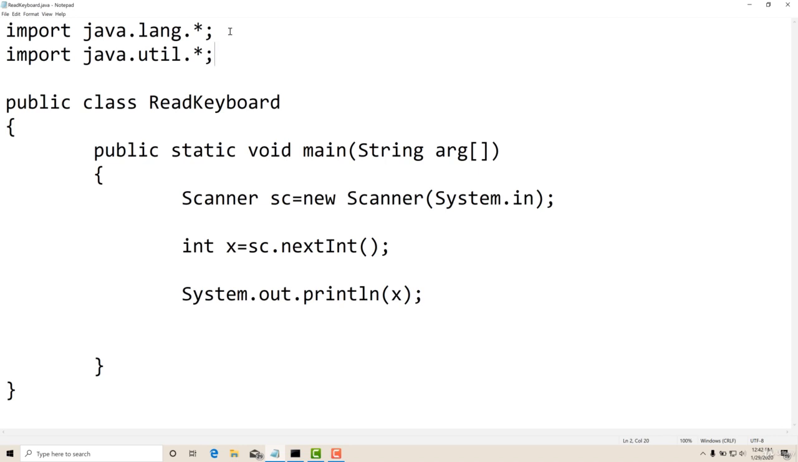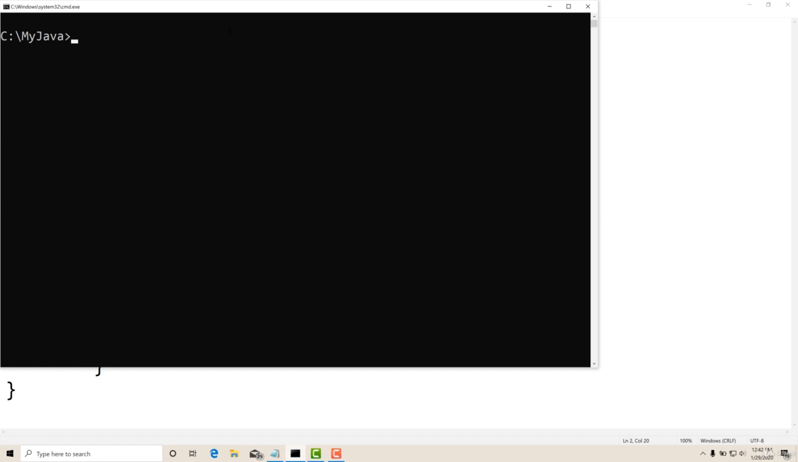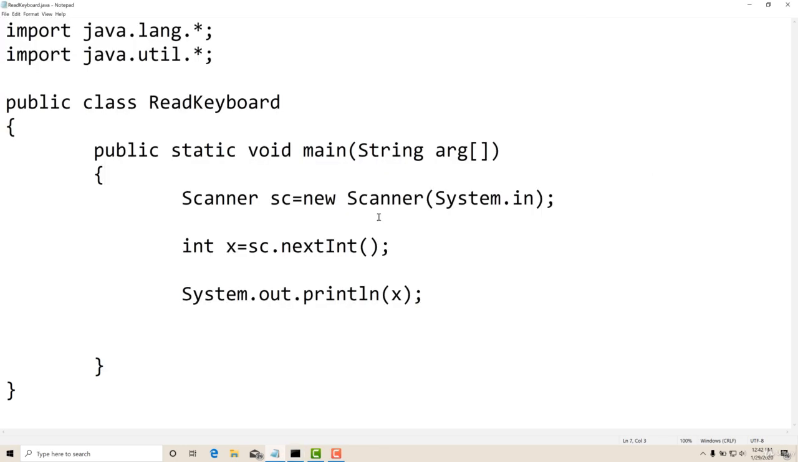Now save it and go back to the command prompt and again say javac. You can press the up arrow key, and it will give you the previous command. It's compiled. I will clear the screen and run it. java ReadKeyboard. Now it is waiting for me to enter a value. I will enter a value, 245, and it has printed 245. So it's reading an integer. This method will read an integer.